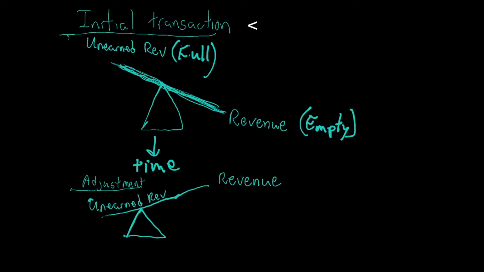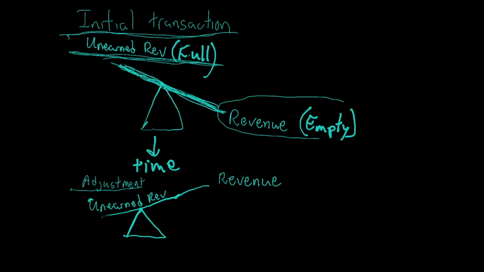When it comes to the initial transaction, when a company receives the cash in advance, that unearned revenue, or that liability, is full, right? Whatever amount was given in advance for the service to be provided in the future, we record that full liability. Now, what about the revenue? Initially, the revenue will not be recorded because it hasn't been earned. So your revenue doesn't exist, it's empty.